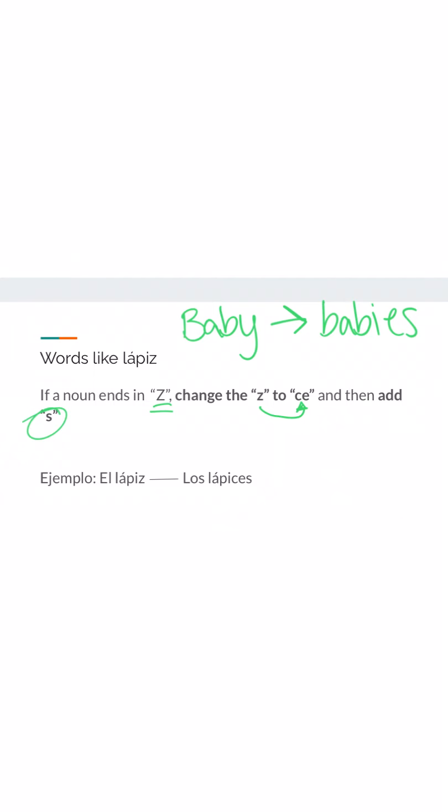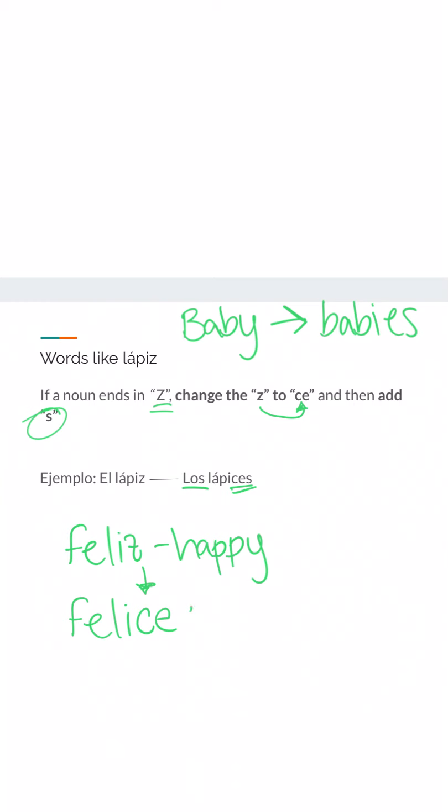So we see an example down here. We have el lápiz, that becomes los lápices. We dropped that Z and we added that C-E-S. Good. Let's do an example together. So this is an adjective, the word feliz. It means happy. Maybe you've heard it in Feliz Navidad or Feliz Cumpleaños, right? Well, if I wanted to make feliz plural, what I would have to do is simply drop that Z and add C-E-S to give me felices.